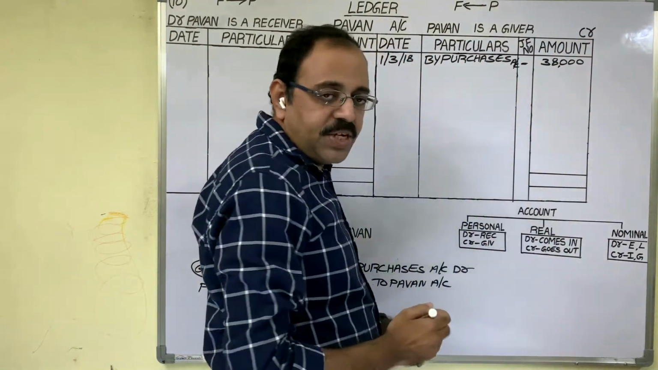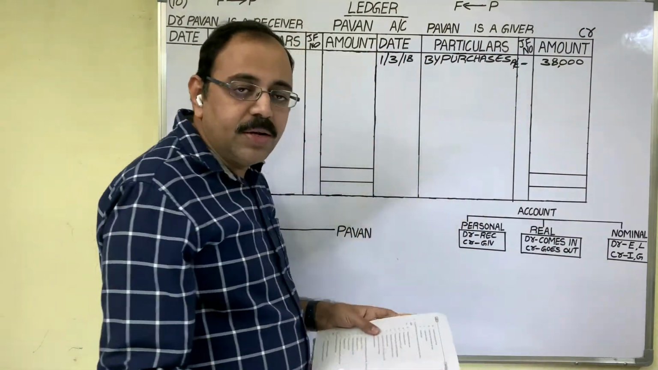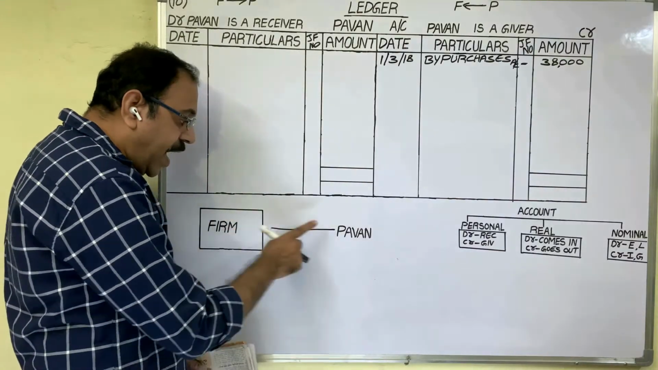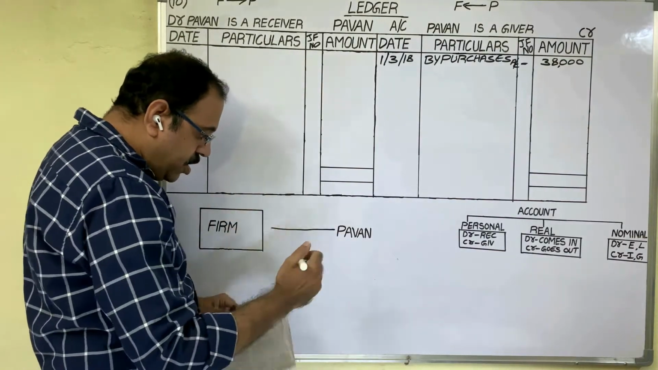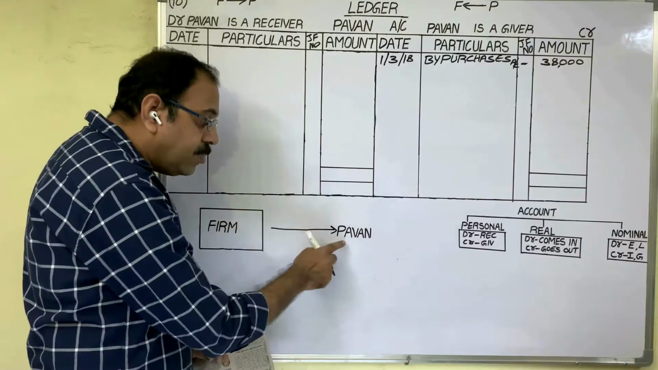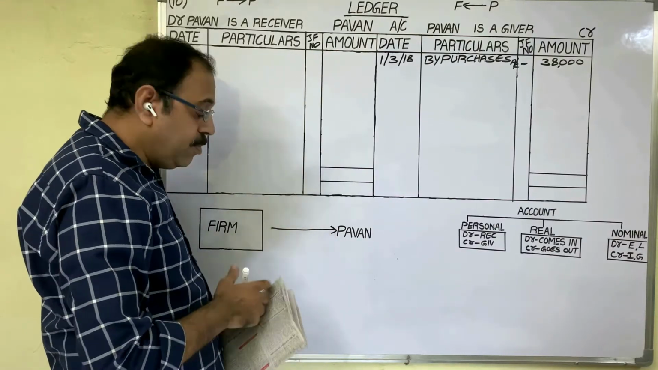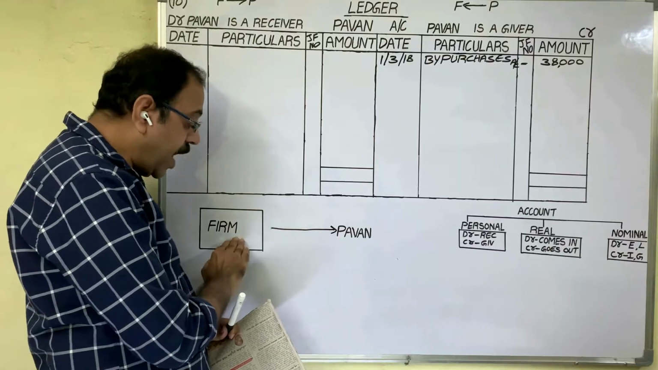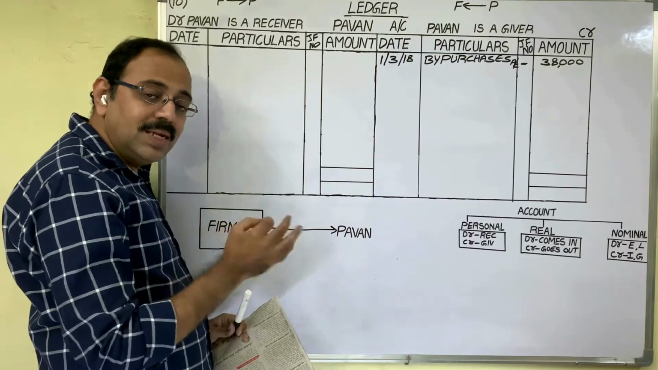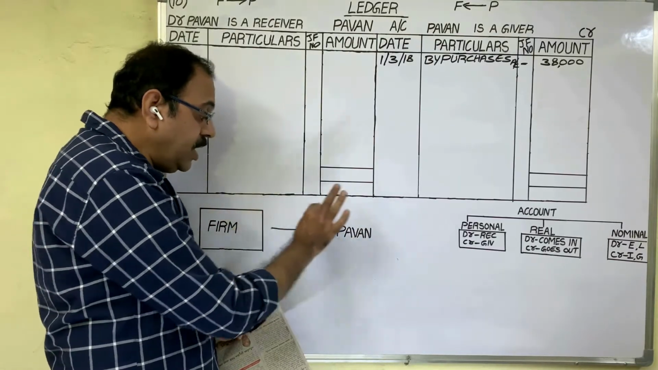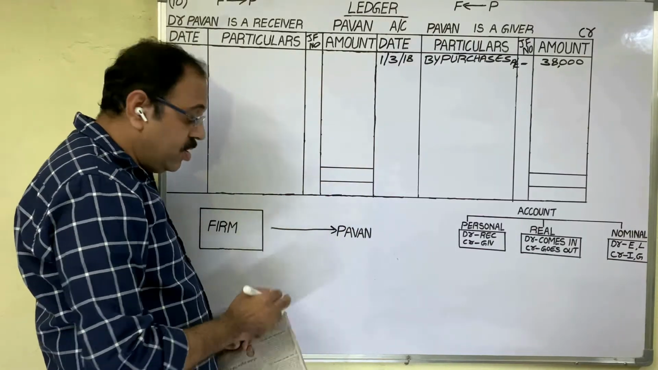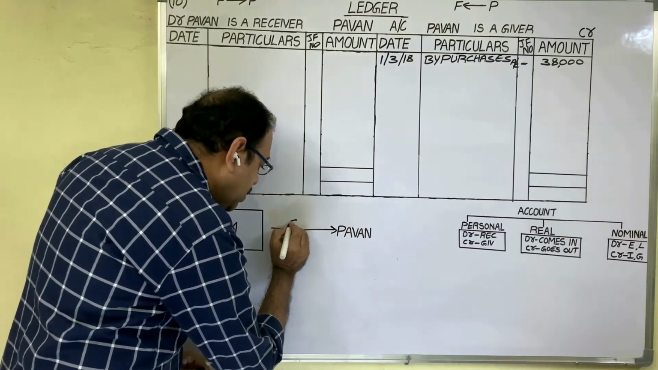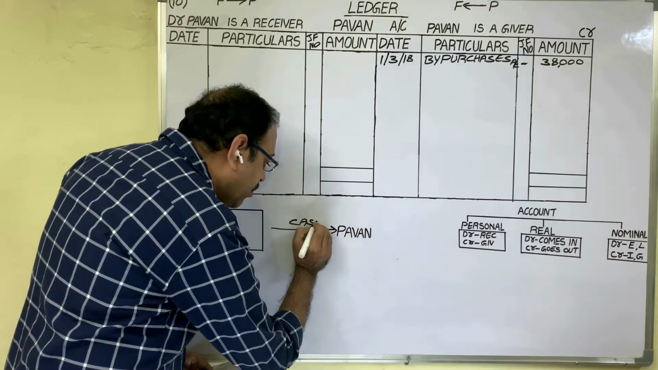Come to next transaction. Cash paid to Pawan. Firm paid cash to Pawan. Why? Because firm is liable to Pawan. Once firm purchased goods from Pawan on credit, firm has to pay the money. On 6th date, firm is paying some amount to Pawan. From the firm, cash is going to Pawan.